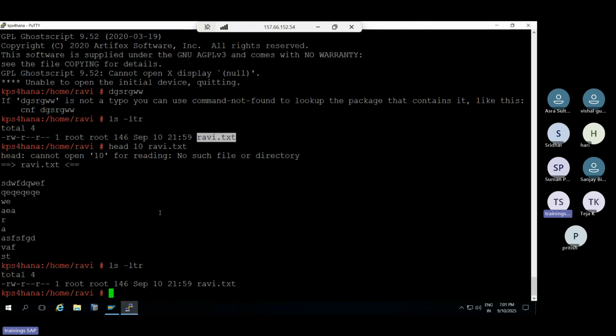Chmod is change mode, used to modify the permissions of a file or directory in Linux. The permissions define who can read, who can write, and who can execute. Windows also lets us define this, but we will not touch that. In Linux, we need to provide the permissions carefully.